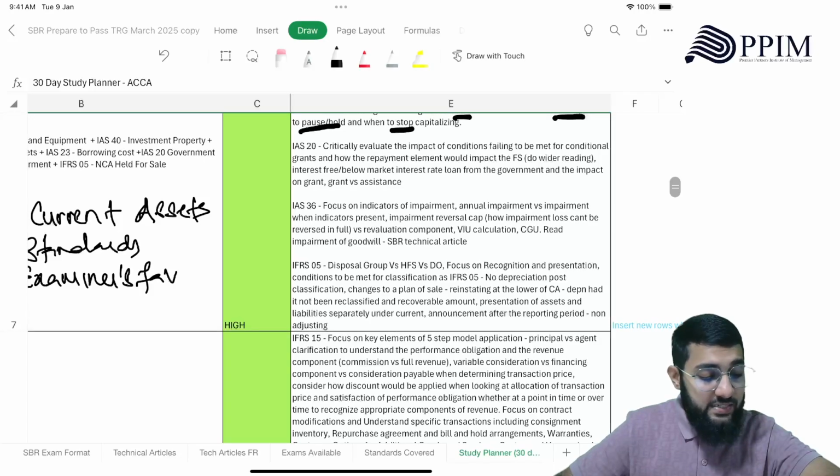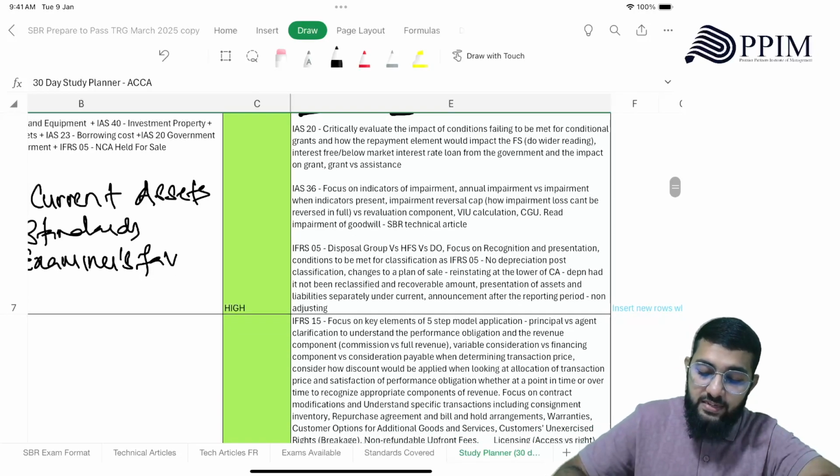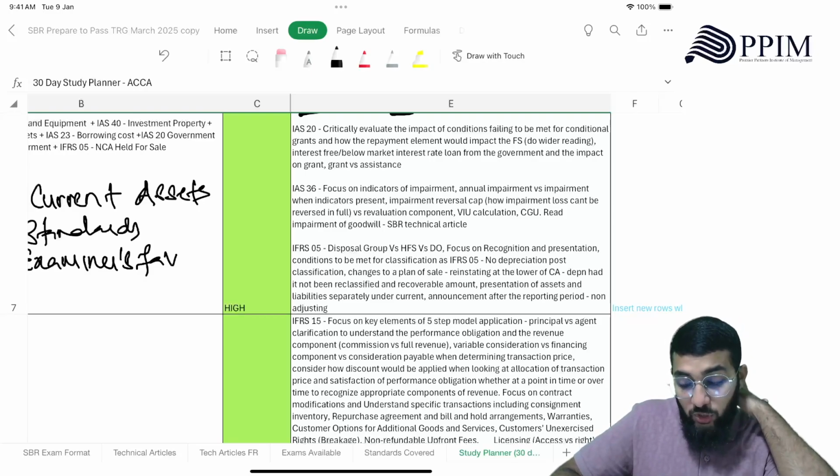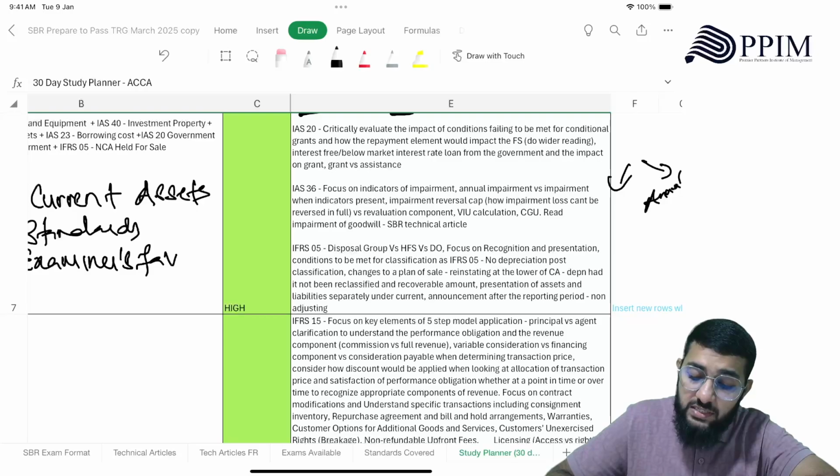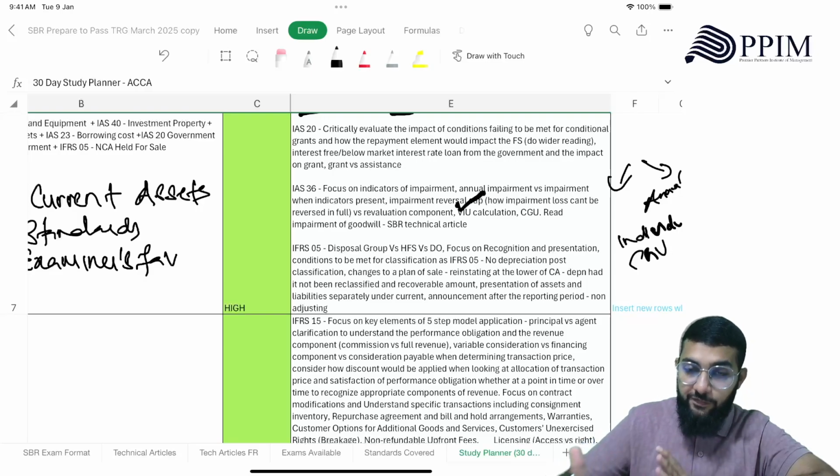Then there is IAS 36. So you need to focus on indicators of impairment, right? And then you should focus on how you need to impair when indicators are present, and when you'll be doing an annual impairment test. When you test because indicators are present, and when you do an annual impairment test, you should know that. And then what is the impairment reversal cap in terms of individual assets, in terms of CGUs? Caps are different in both of those. So what are they, right? And how you cannot reverse the impairment loss in full.